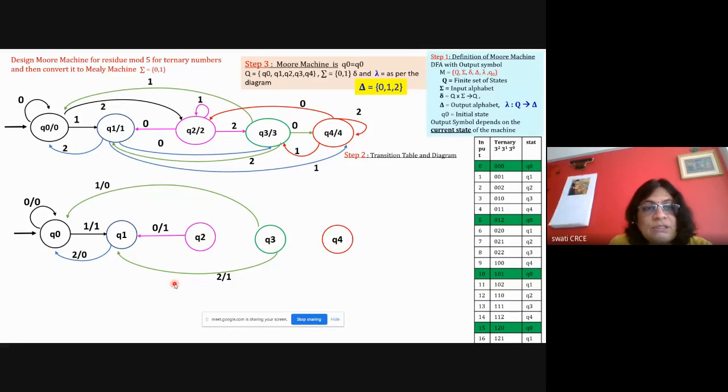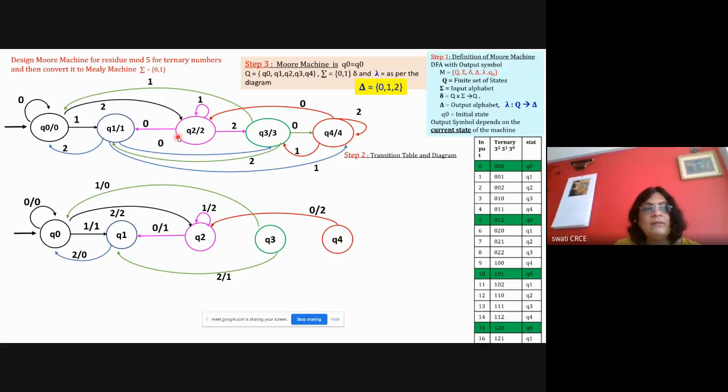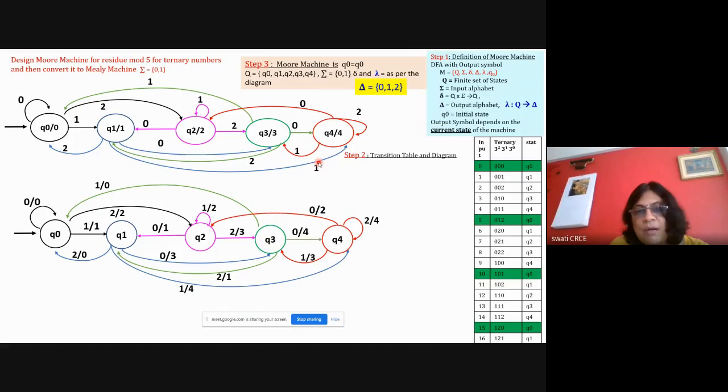Now the next, Q2. Q2's incoming transitions are two, one black and one pink. So 1 by 2, and red is also there, so 0 by 2 and black 2 by 2. For green, see the incoming transitions. So it is 2 by 3, then 0 by 3, a blue color, red color 1 by 3. Three incoming transitions for Q3. Then for Q4, incoming transitions are again 3. So 2 by 4, 1 by 4 and 0 by 4. And now the diagram is complete.